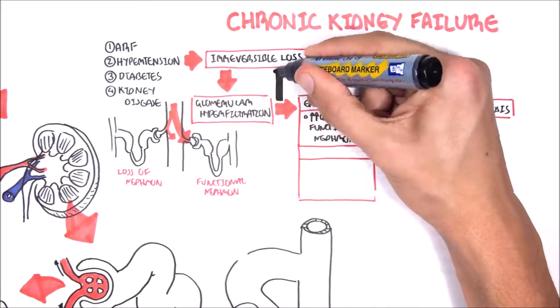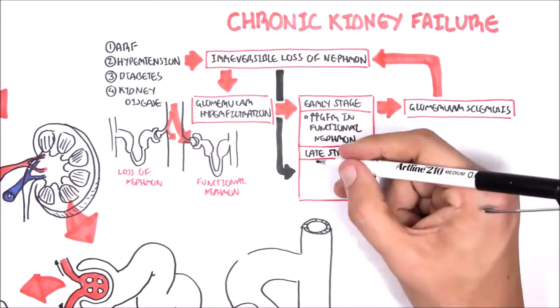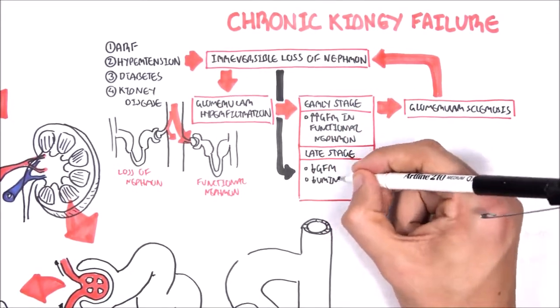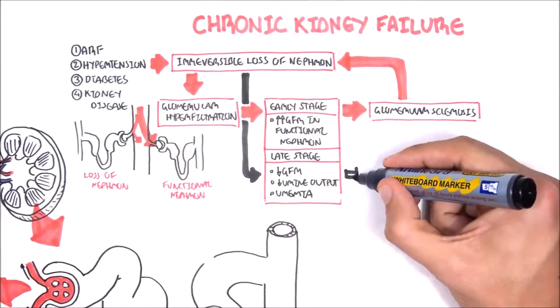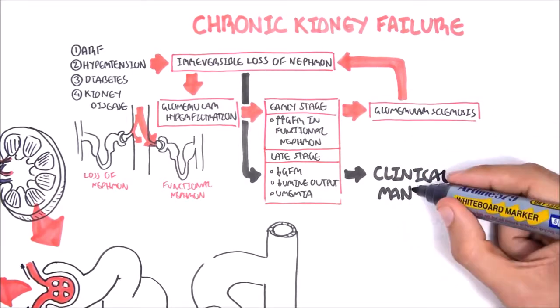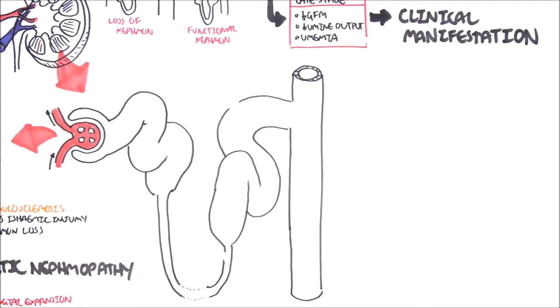In the late stage, you lose so much of your kidney's function that your GFR decreases, your urine output decreases, and you begin to retain waste, resulting in uremia. All this leads to the clinical manifestations of chronic kidney failure. And this will bring us to the next topic, which is the clinical presentation or clinical manifestation of chronic kidney failure.